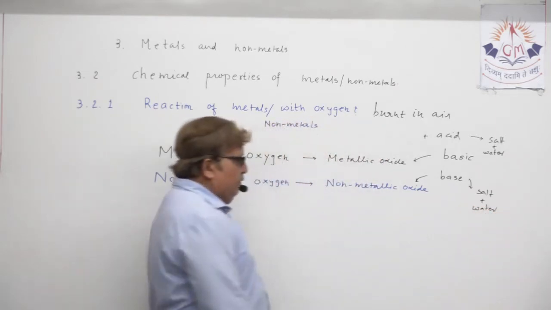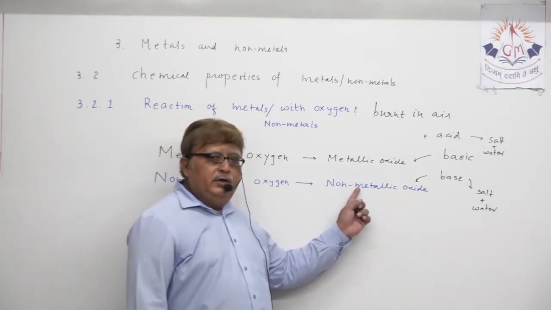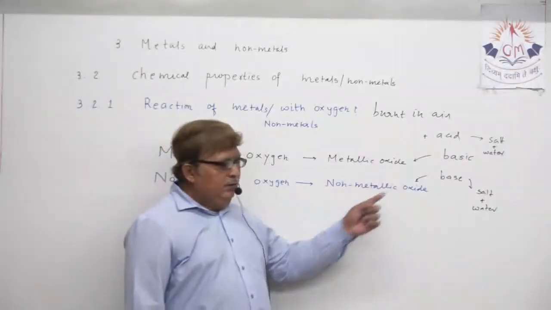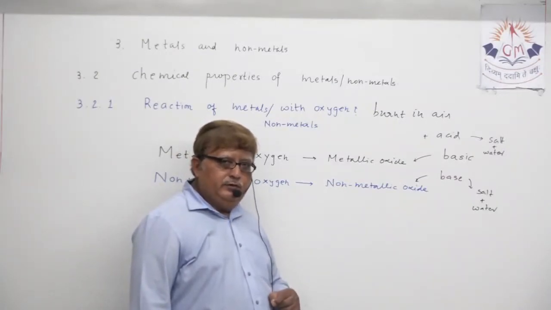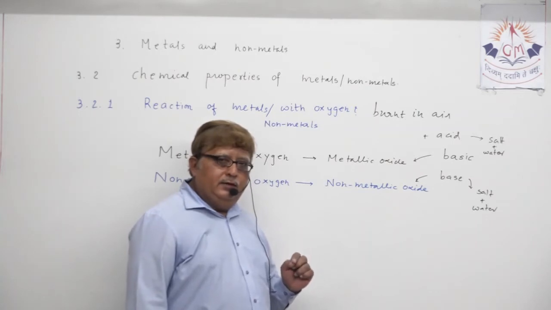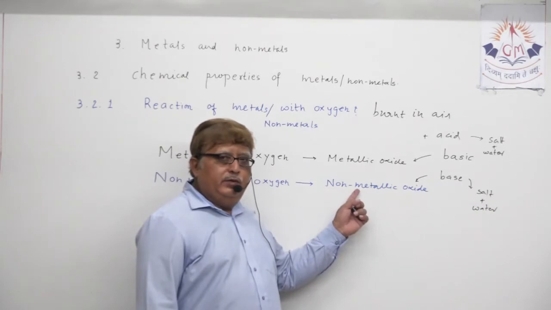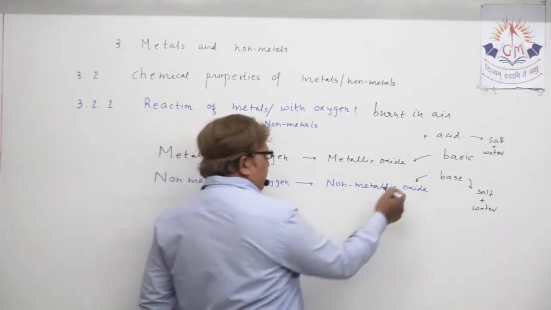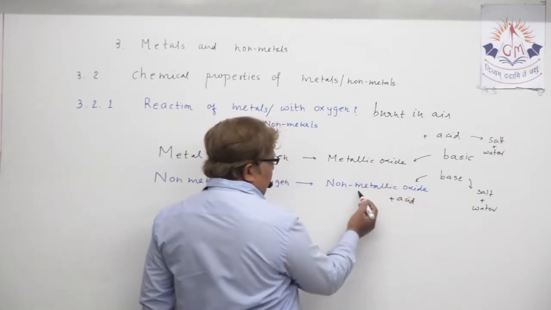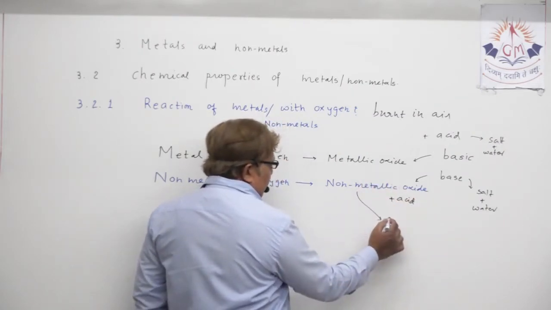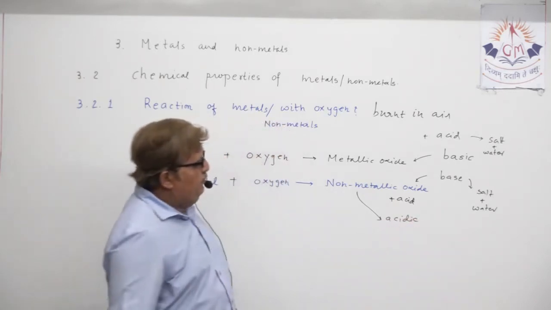That means one thing becomes clear in your mind, that non-metallic oxide reacts with base and produces salt and water. That means non-metallic oxide plays the role of acid here because it reacts with base. And that's why you can say that non-metallic oxides are acidic in nature.